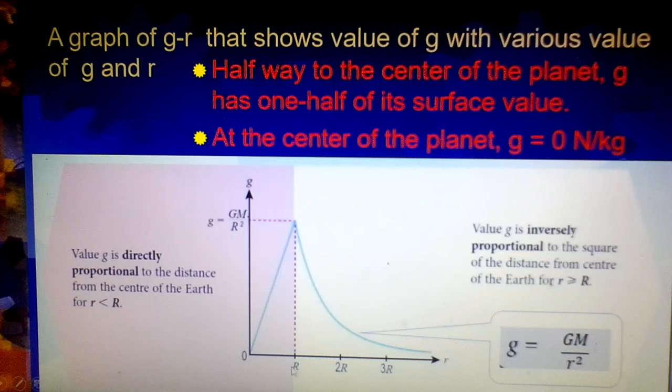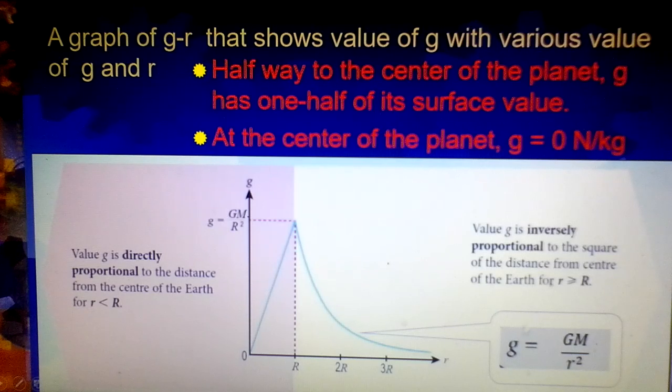The capital R represents the radius of the Earth, meaning at the surface of the Earth, the value of g will become 9.81 meters second negative 2. What happens for an object which is further from the Earth, like at distance 2R or 3R? In this case, you can see the graph shows the value of g decreases. So why does this happen?